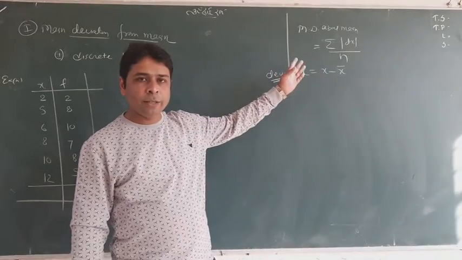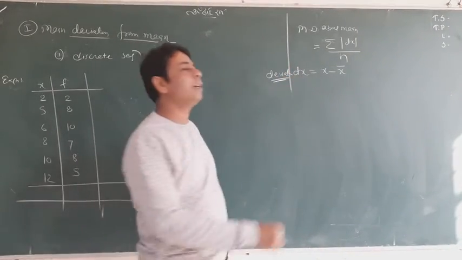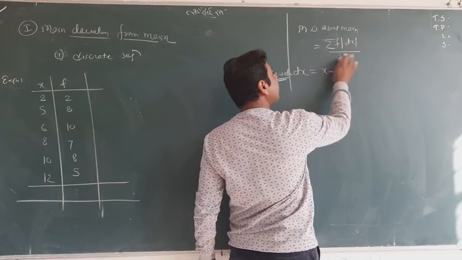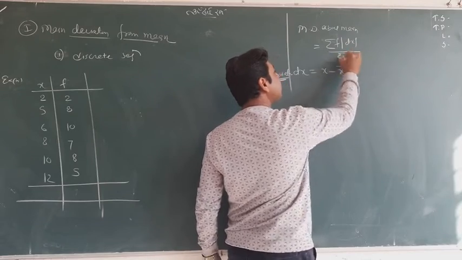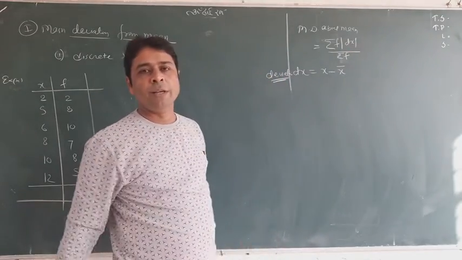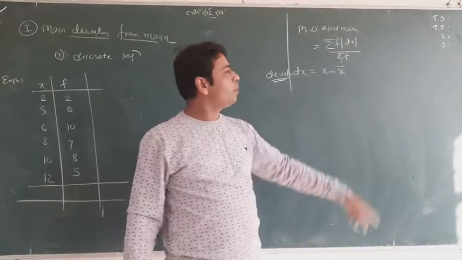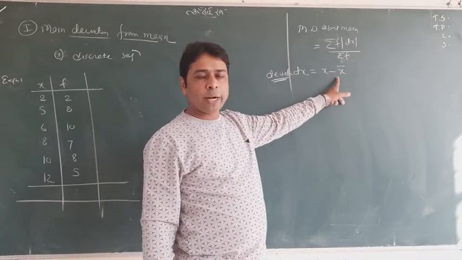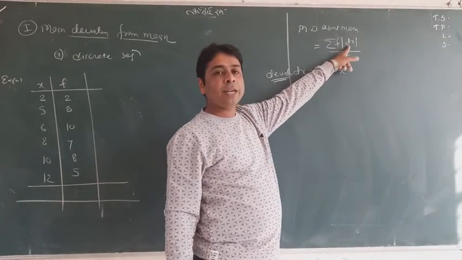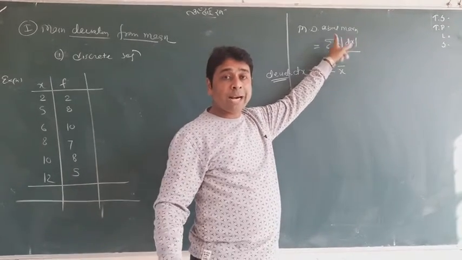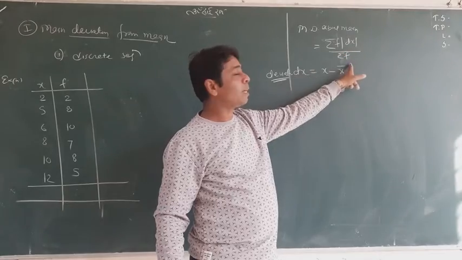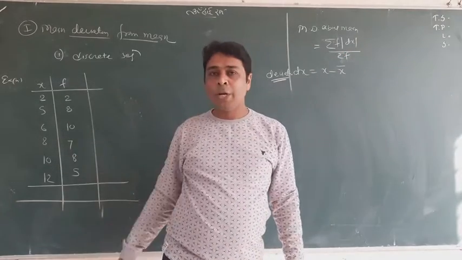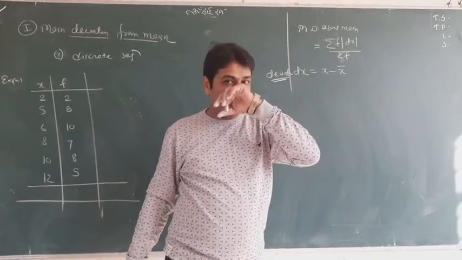The formula is here. I will make a little change in that, f and summation, and that is the formula. It is very easy. It's all the same. You know dx means x minus x bar. You will find out the mod, you know that. You will multiply by f in that. You will have a new column. You will add all. You will have summation f dx and summation f, the sum of the f. So okay, one by one we will find out all.